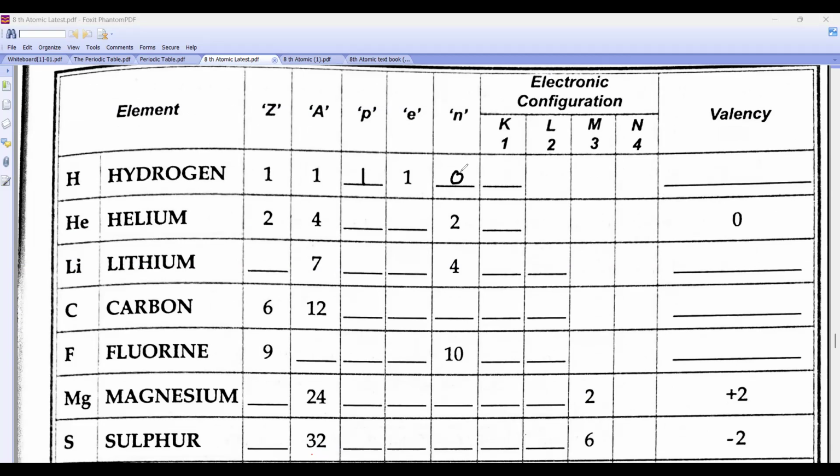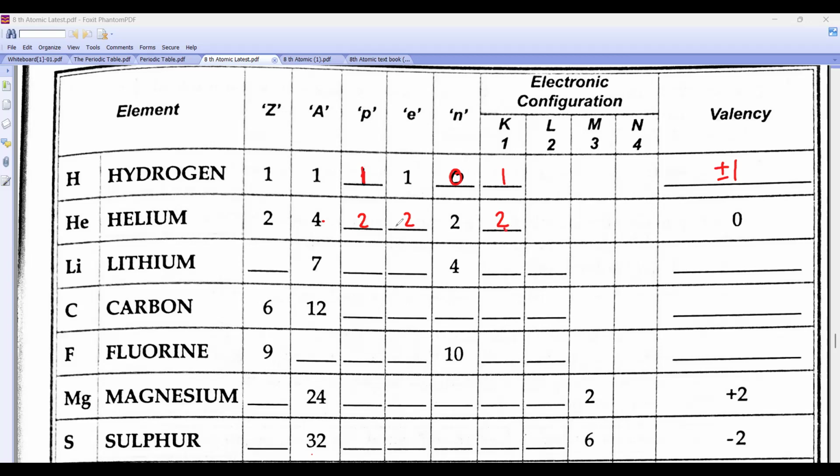Hydrogen atomic number is 1, proton is 1, neutron is 0, in the first shell how many? 1. What is the valency? Hydrogen is plus 1, minus 1, it can be both. Helium atomic number is 2. So proton will be 2, electron will be 2. Neutron will be 4 minus 2, so it will be 2. Right, beta? And electronic configuration is also 2, na?